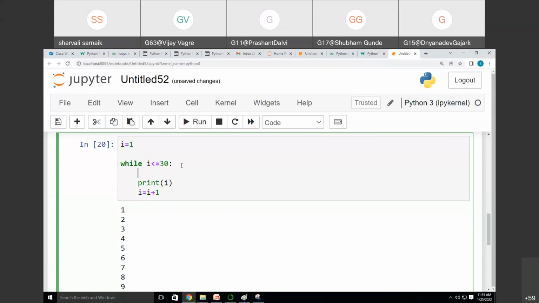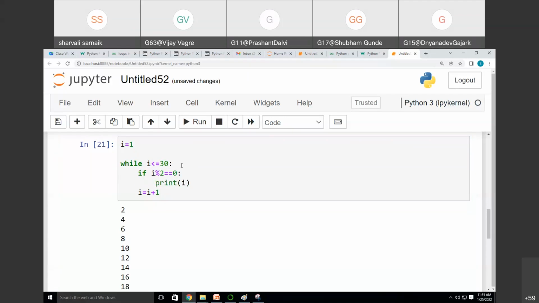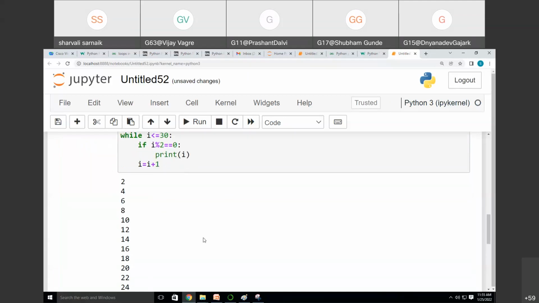After the while condition, just write our even and odd logic: if i mod 2 is equal to 0, we print i, and then increment i by 1. The output I am getting is all even numbers between 2 to 30.